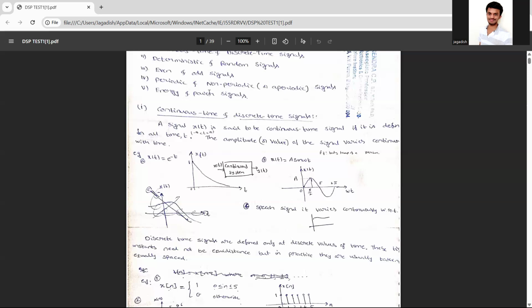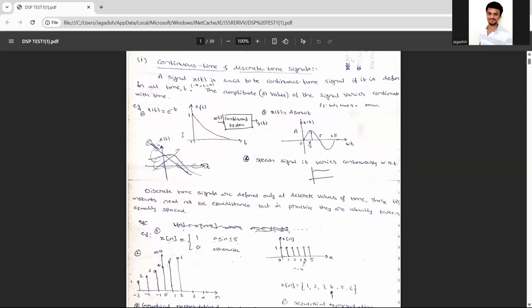See, please learn according to the syllabus. If I taught something extra also, you can omit that and learn according to the syllabus and the prescribed textbook, whatever they have mentioned. So the sine wave, cos wave, and all will be your continuous time signal. Even your exponential also will be a continuous signal.